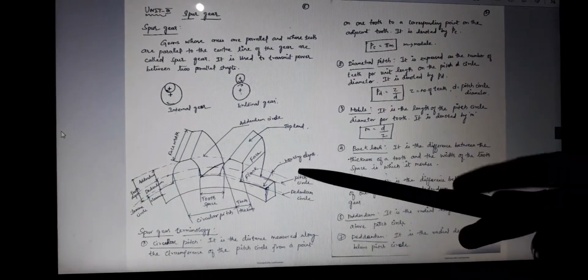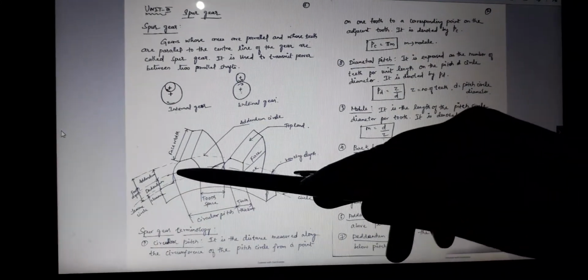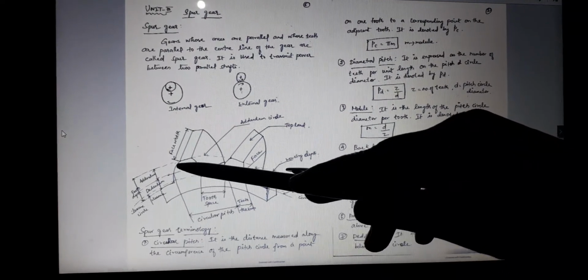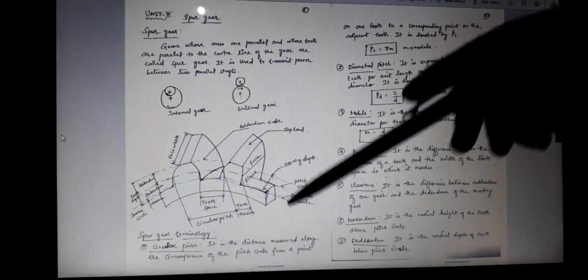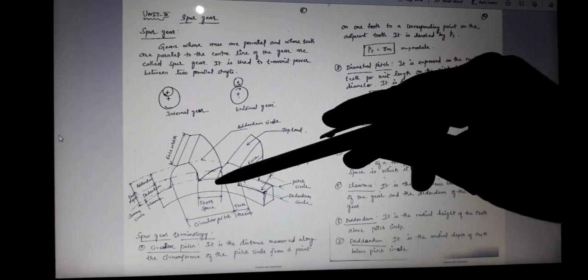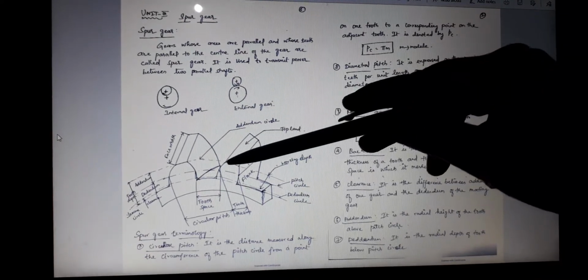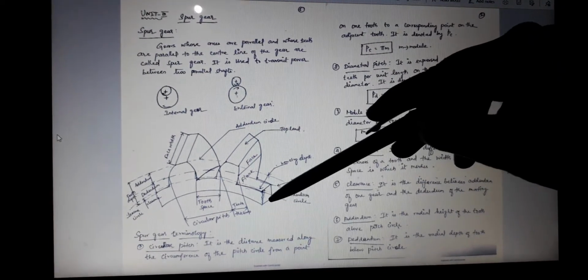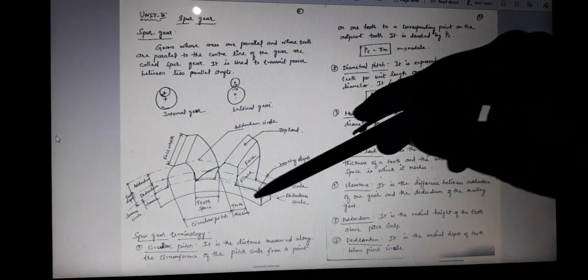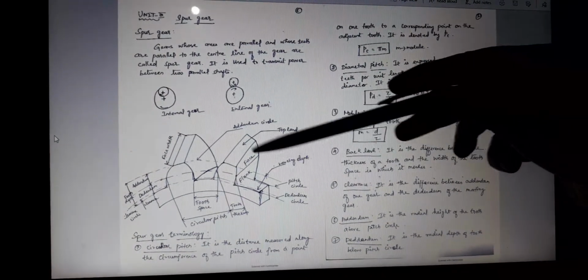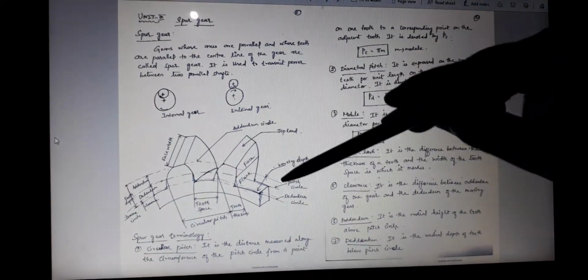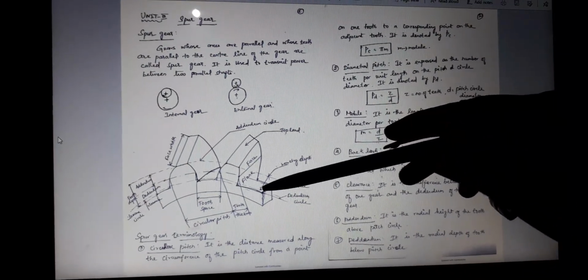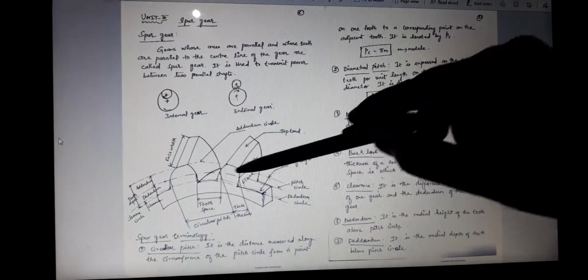So what is meant by addendum circle? The circle passing through the tip of all the teeth is called the addendum circle. The circle passing through the root of all the teeth is called the dedendum circle. This is a tip, this is a root. So the circle passing through the tip of all the gear teeth is called the addendum circle, and the circle passing through the root of all the teeth is called the dedendum circle.